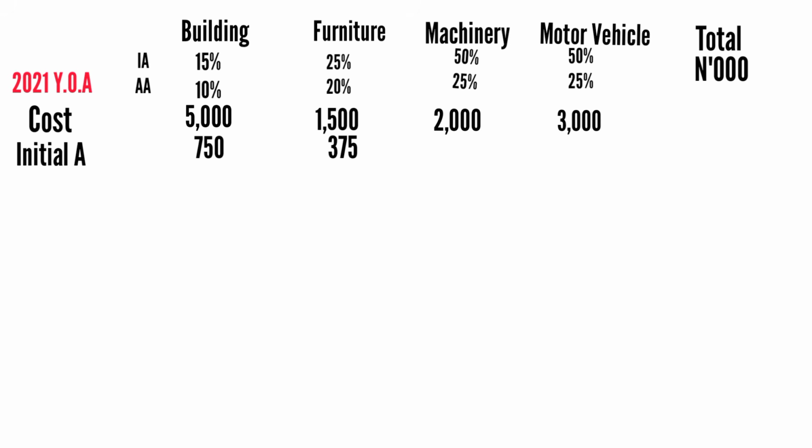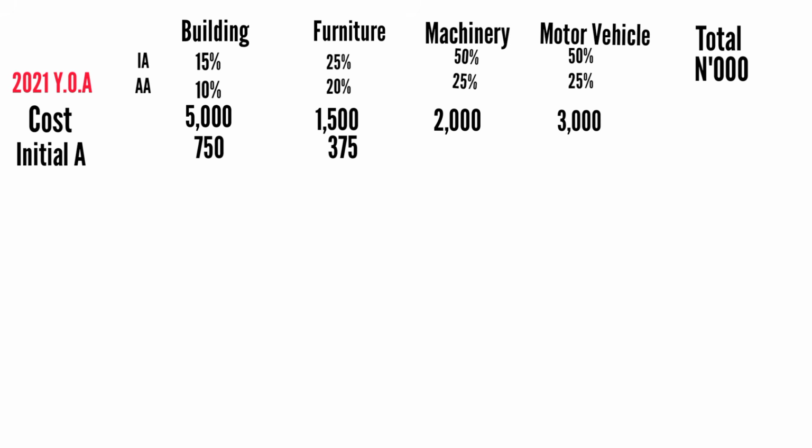Okay. Then annual allowance is what you grant every year, and it's granted on a straight line basis. So what you grant in year one is what you grant in year two until it is exhausted, and you retain 10 naira in the books as long as you do not dispose of the asset. So how do you get your annual allowance? Ask yourself, what is the value of the asset that is left after I have charged initial allowance, right? The value of the asset is 5 million. When you charge initial allowance of 750,000, what will be remaining is 4,250,000, right? It is that amount that is left.